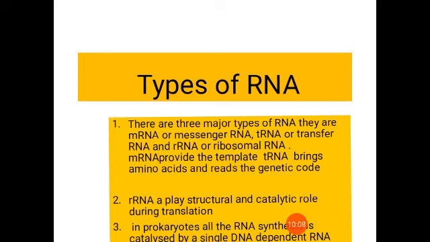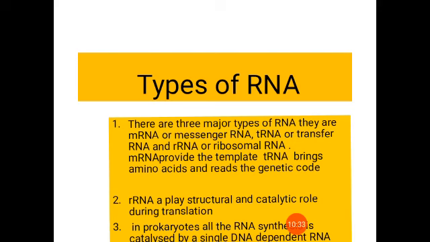There are mainly three types of RNA: mRNA or messenger RNA, tRNA or transfer RNA, and rRNA or ribosomal RNA. Let's see the major functions of them. These are the major ones, but many other RNAs are also there.